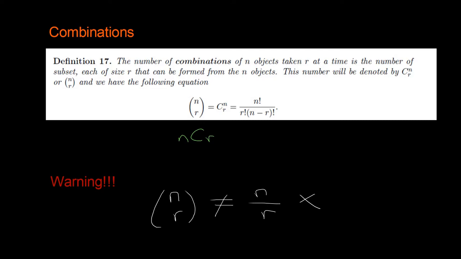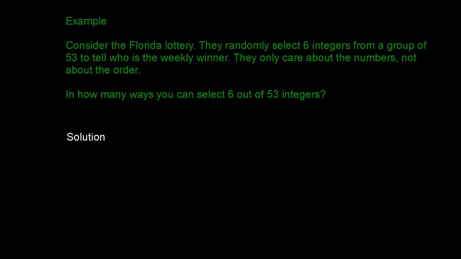Remember, in combinations, order is not important. Remember, associate combinations with subsets. So as I said, this is the same as this, so in combinations, consider this the same as this. So please, order is not important in combinations.